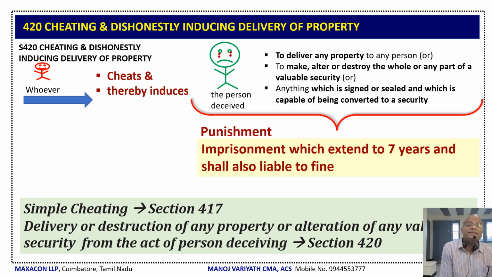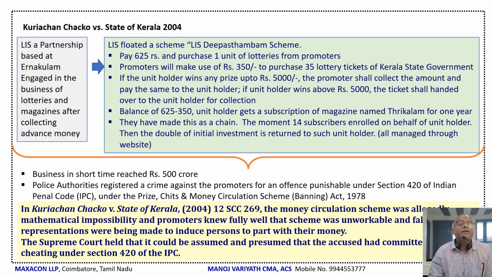Here, simple cheating is given under Section 417, whereas when it comes to delivery or destruction of any property, or alteration of any valuable security from the act of the person deceiving, that falls under Section 420. That's why it is given so, and imprisonment is also up to 7 years. Now, under Section 420, this is a beautiful case law, Kuriachan Chako versus State of Kerala.